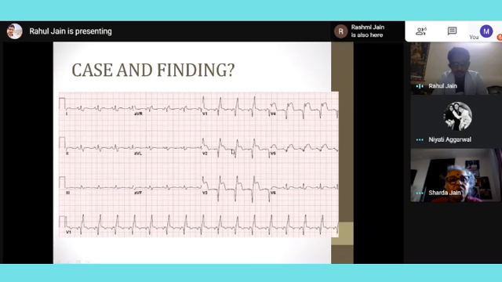So the basic main findings in this ECG, first we'll start with heart rate. So what is the heart rate in this case? Between 2 R waves there are 3 big boxes, so the rate is 100 for the upper one. Correct, ma'am. Then the only thing I see very distinctly different from normal is that my ST segment is elevated. It is elevated in V2, V3, and V4, and also some part in V5, but not in V6.